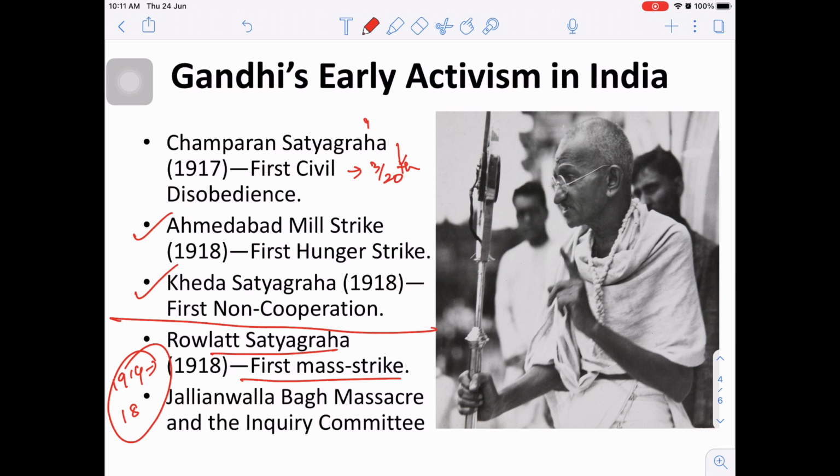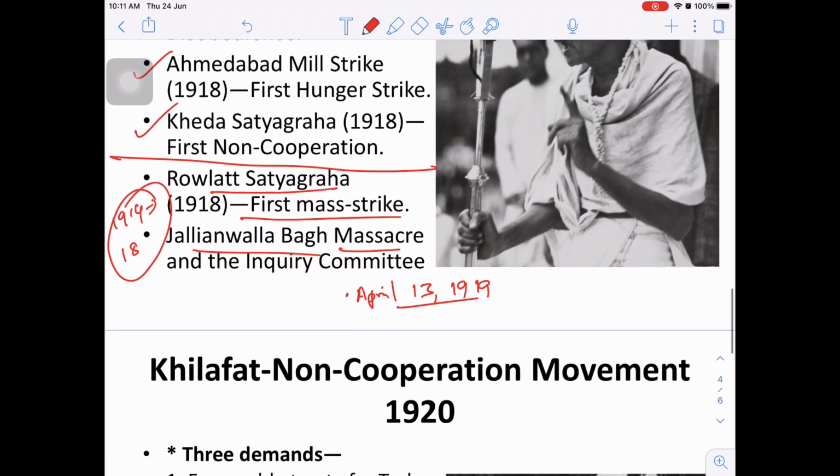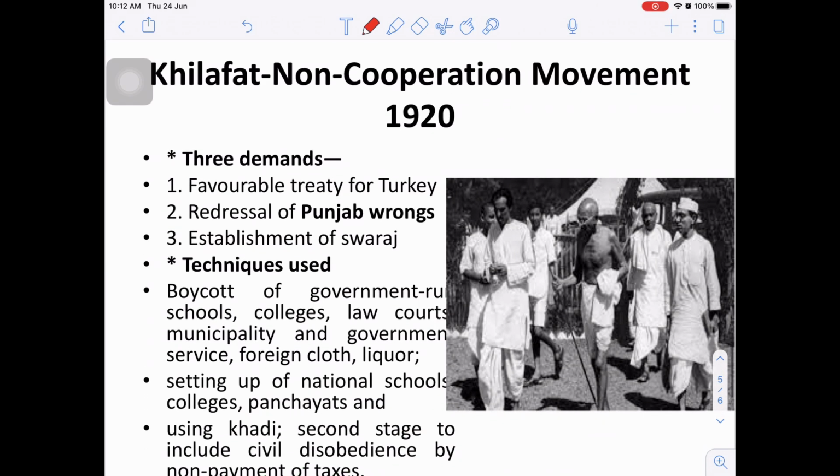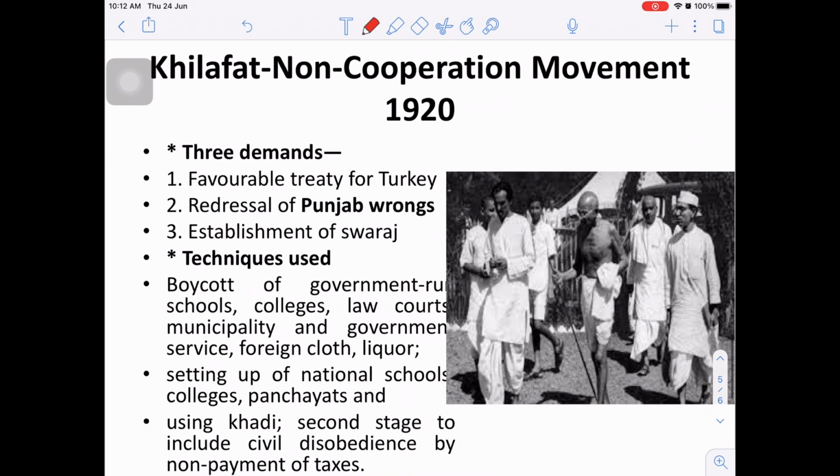And against the arrest of these two important leaders in Punjab, on April 13, 1919, people gathered in Jallianwala Bagh, which was an enclosed park. People gathered there to protest against this, as well as to celebrate Baisakhi. But General Dyer, who saw this as a violation of the Defence of India Act, ordered indiscriminate shooting in which hundreds were killed, and although official numbers were 300, non-official estimates were around 1,000.